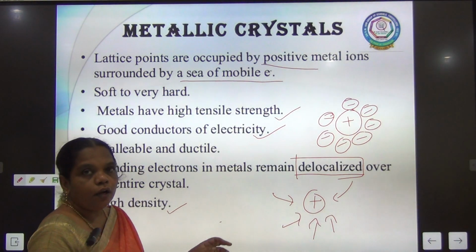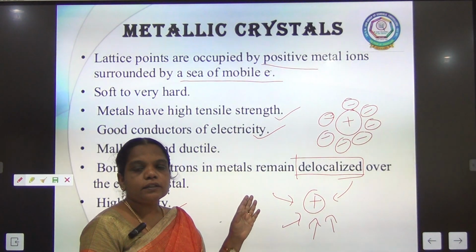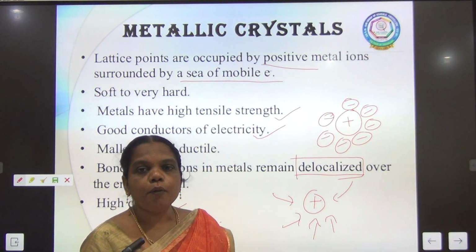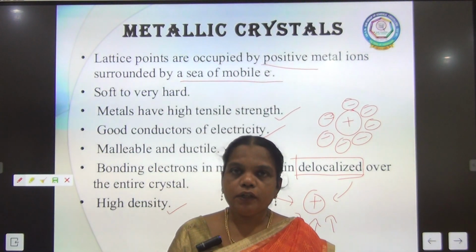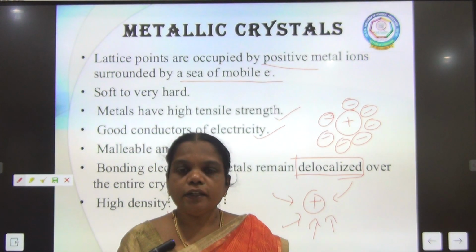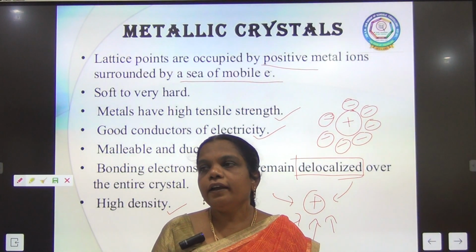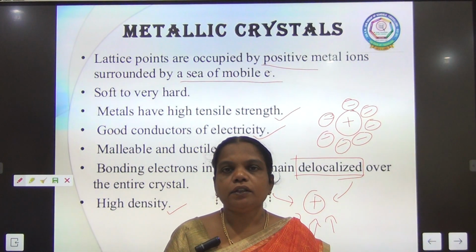So these are all about the characteristics of the metallic crystal. Children, so far we learned about the types of solids, and in the types of solids, the types of crystalline solids and their characteristic properties. Thank you.